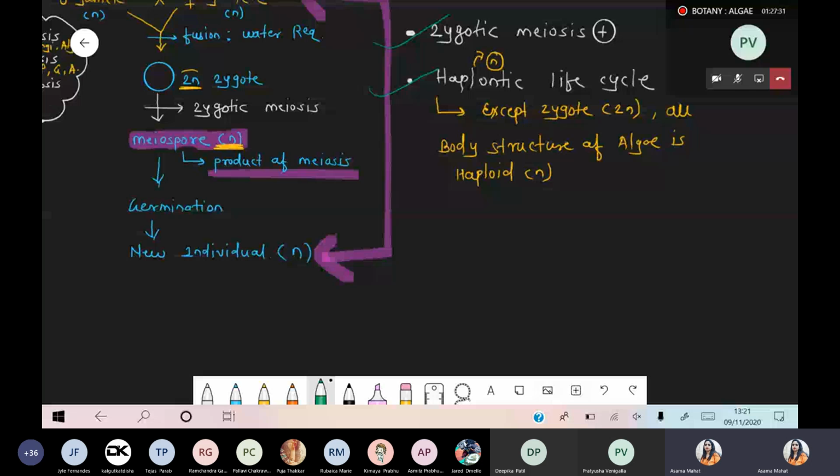So now what happened? From this point of view, you understand one thing: during the entire life cycle of the algae, there is no embryo formation. No embryo. Normally, what happens in development? After fertilization, the zygote forms, the zygote converts into an embryo, and the embryo undergoes development and forms a new individual. But in the case of algae, this is a very unique process. The typical structure of the embryo is totally absent. Question: in algae, embryo formation is totally absent. So please write down this information in the margin.